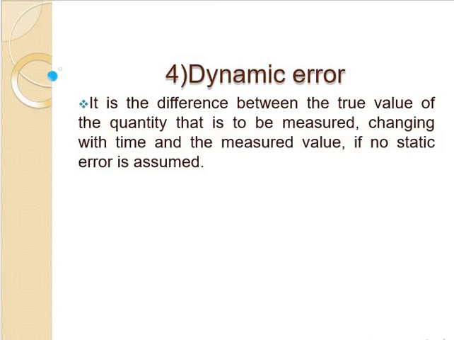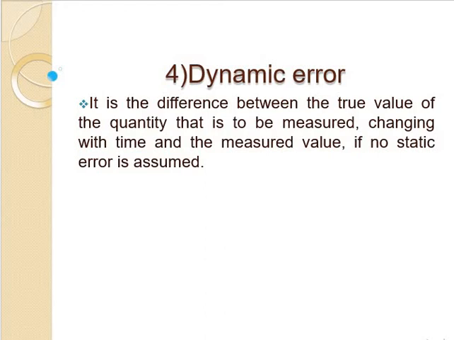If no static error is assumed, we are not considering static error here. So the measured value is the first one, while the second value, changing with time, is the true value. These two differences we call dynamic error.